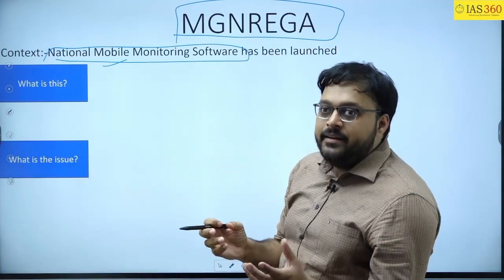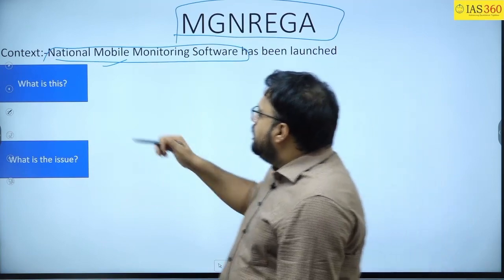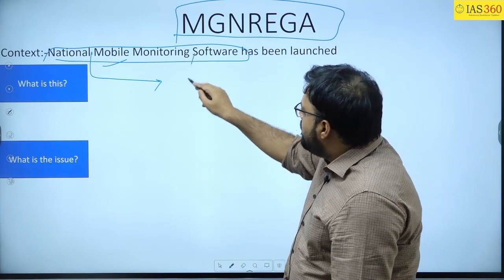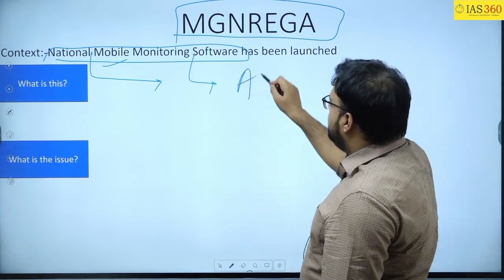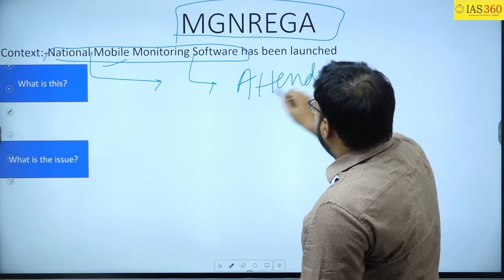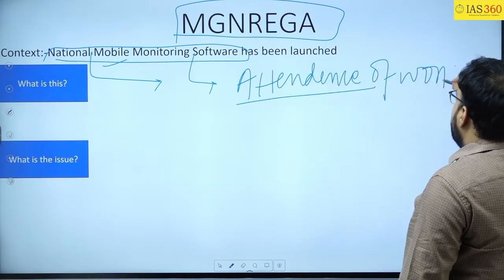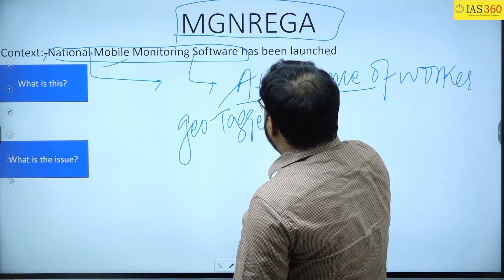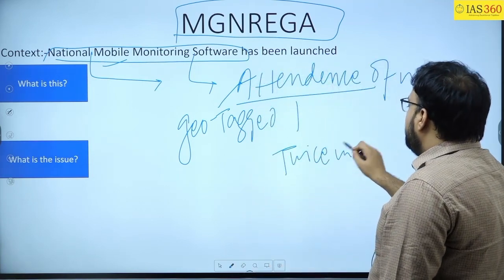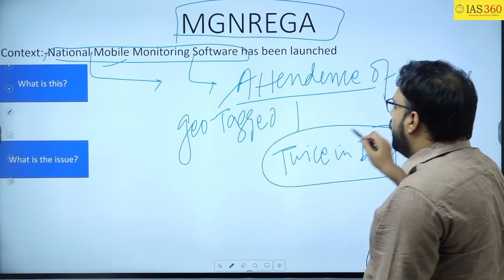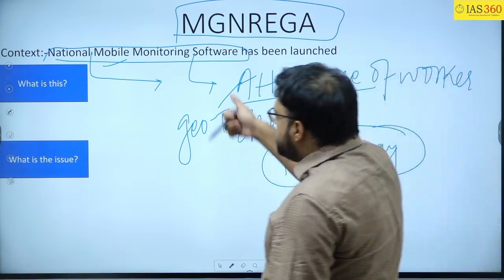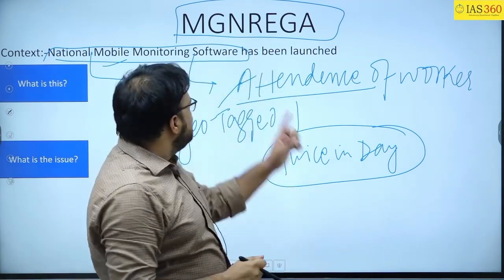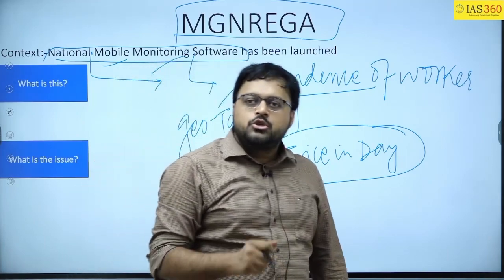Okay, MGNREGA in detail. So we will discuss that also. But yes, I am talking about the National Mobile Monitoring Software. This software is about the attendance of the worker. This attendance will be geotagged, and for that the woman needs to come twice in a day at a site where the work is going on, and then through this software her attendance will be captured. Clear? So this is the National Mobile Monitoring Software.